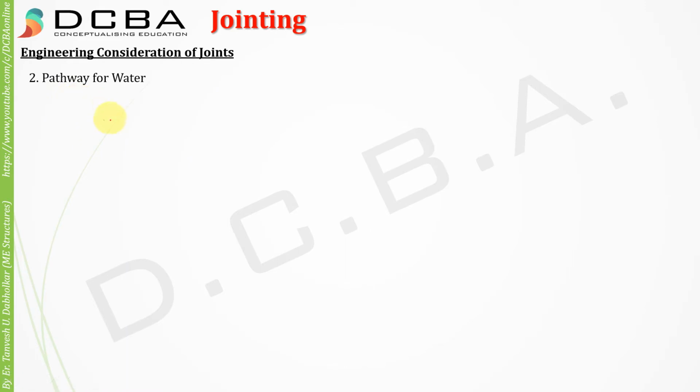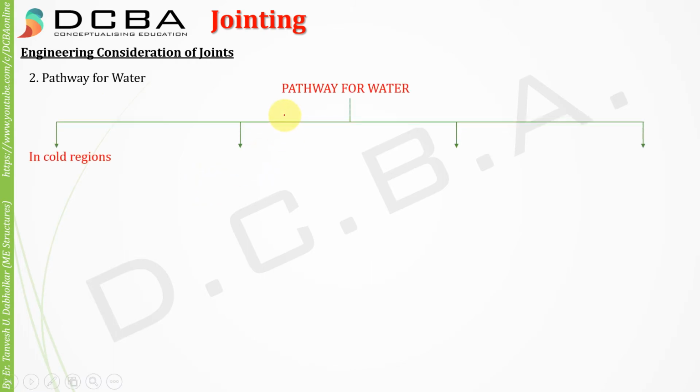The second engineering consideration is that joints are a pathway for water. So if there are cracks in the body of the rock, and that rock is nearby a water source, or because of the rain as well, the water is going to seep inside the rock, right? In a cold region, if the water has seeped inside the rock, this water is going to freeze.